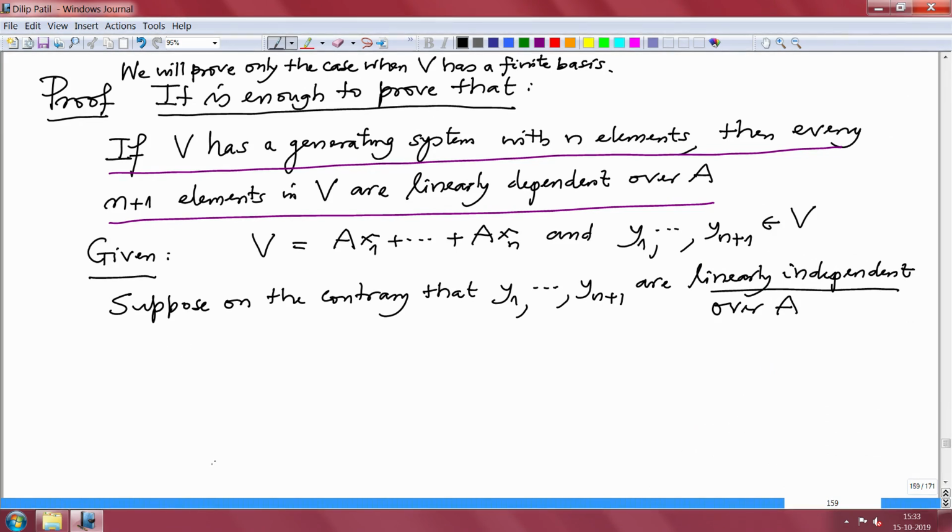From this, I am not going to prove this, therefore I will write in a different color.